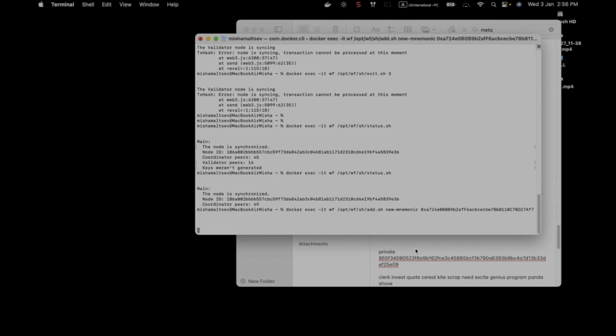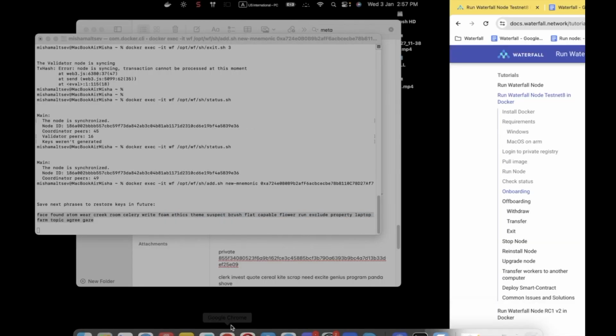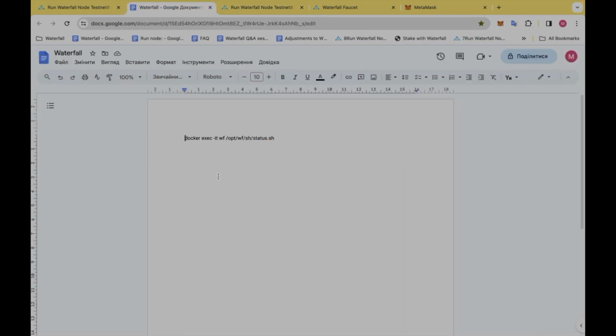Enter. Okay, I have to save my mnemonic phrase. I want to save it in a Google document for now.